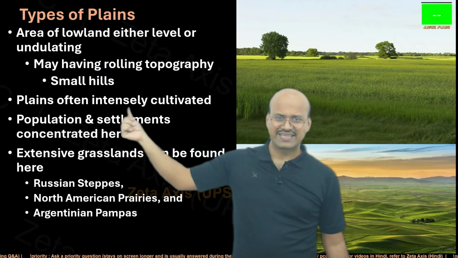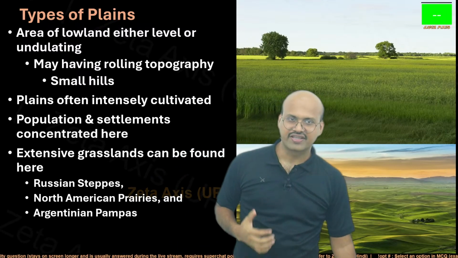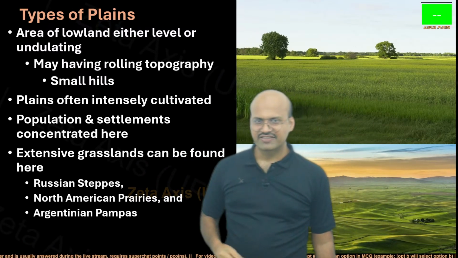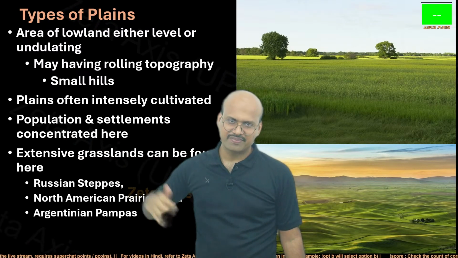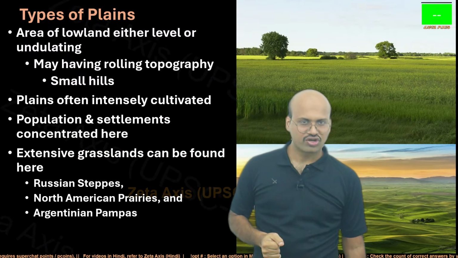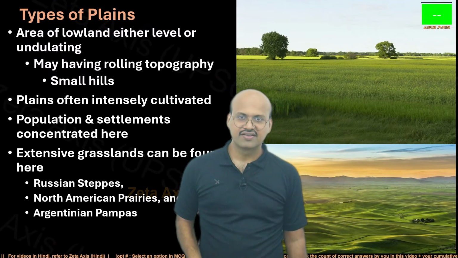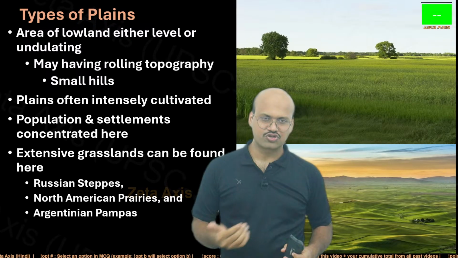Plains are often intensively cultivated. Because they are flatter regions, it is easier to cultivate, easy to irrigate, and easy to transport. That is why they are intensely cultivated. There is high population and settlement concentration in these regions because of the ease of transportation, ease of agriculture, and ease of building houses and moving materials from one place to another.